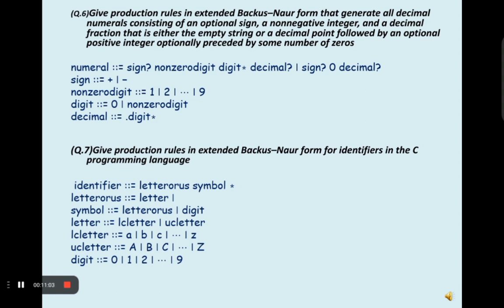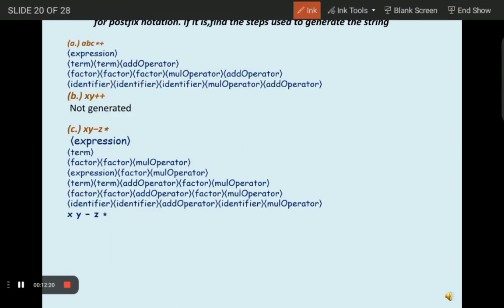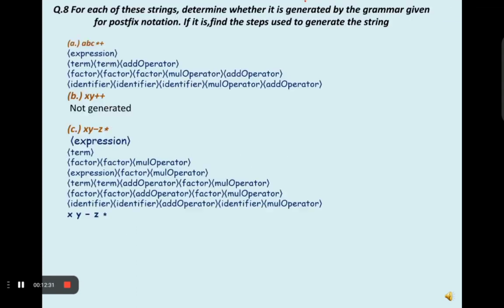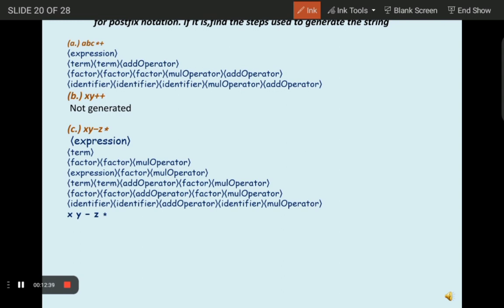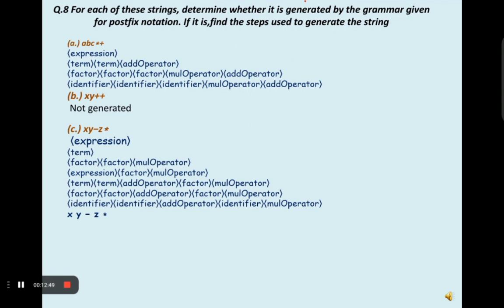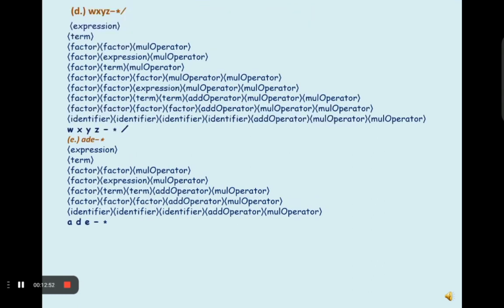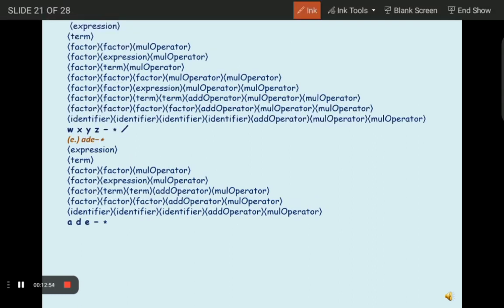These extensions are the part of Backus-Naur form. In this question, it was similar to the infix notation, and now in this question we have to give the postfix notation, and there are several steps. So for the grammar given, we have to show the postfix notation. In this, we have to find the steps used to generate the string. So these all are the sentences and their postfix notation. Now let's see the other sentences. These all are similar sentences for postfix representation.